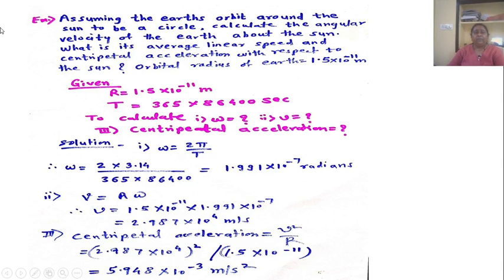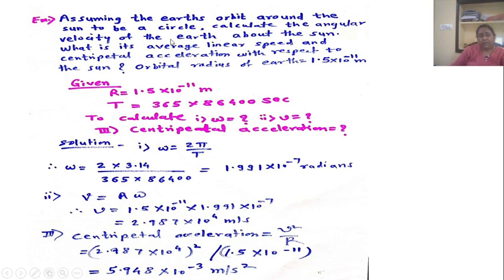Now next example, that is assuming the Earth orbit around the Sun to be a circle. Calculate the angular velocity of the Earth about the Sun. What is the average linear speed and centripetal acceleration with respect to the Sun? And also orbital radius of Earth is equal to 1.5 into 10 raised to minus 11 meter.